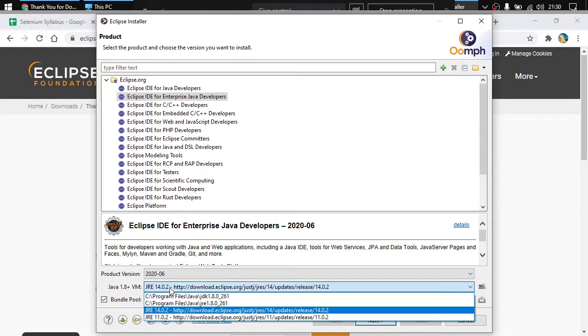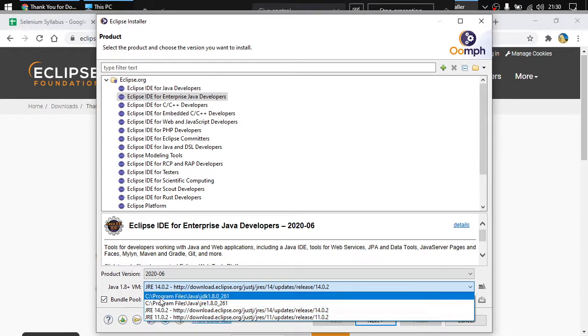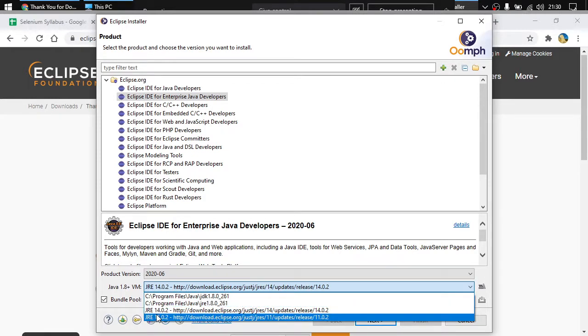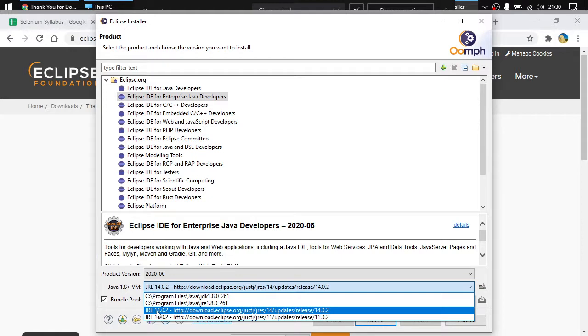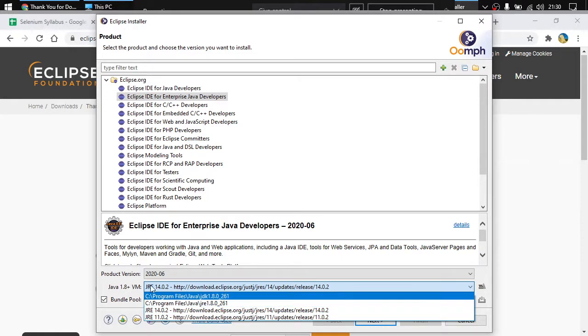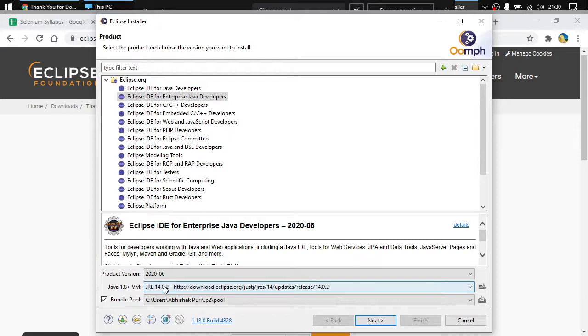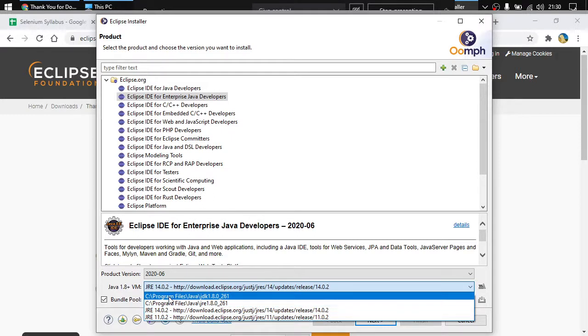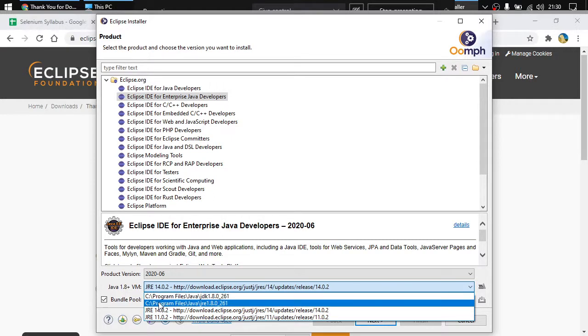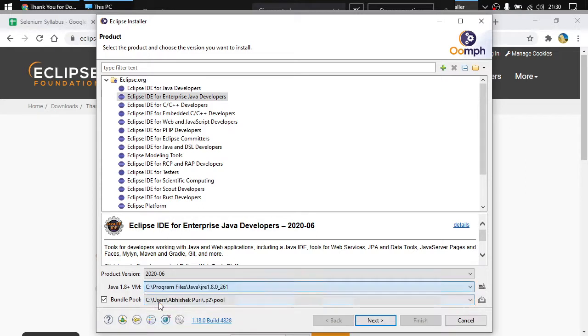Question is why? Because we do not have JDK 14 or 11 installed, right? So here we need to choose the Java JVM, right? Java 1.8 plus VM. Here choose the JDK one or the JRE one. You can choose any one here. I'll choose the JRE one, right? And here uncheck this bundle pool, click on next, and you're done. It will take a minute or two according to your internet connection. Maybe it will take a little bit more time.